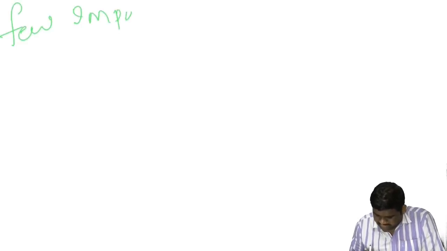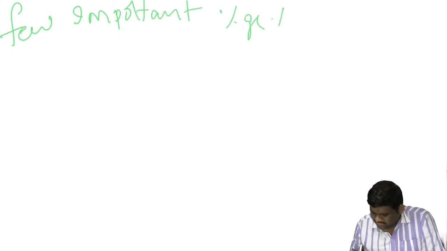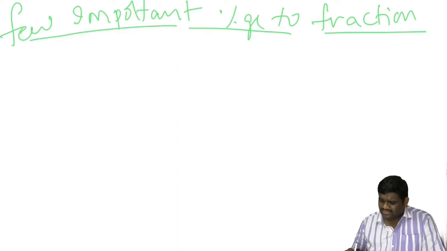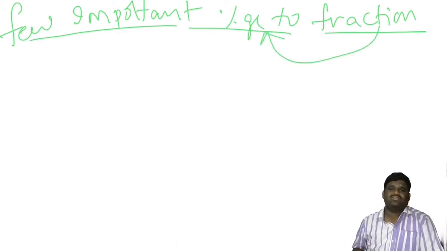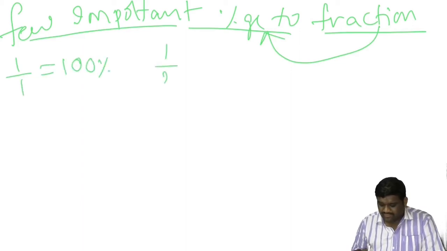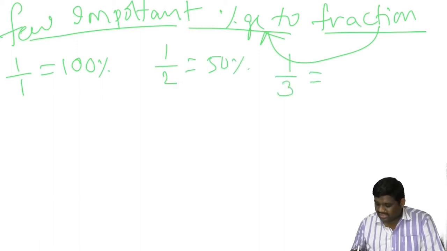Let me discuss a few important percentage to fractions, or in other words, fraction to percentage also, no issue in that. 1 by 1 is equal to 100%, as I discussed earlier. 1 by 2 is 50%. 1 by 3 is 33.33%.